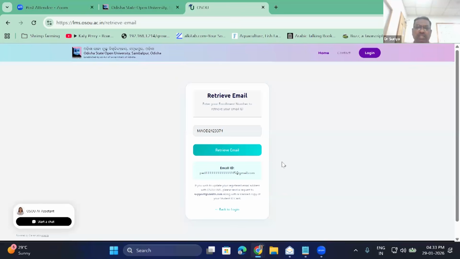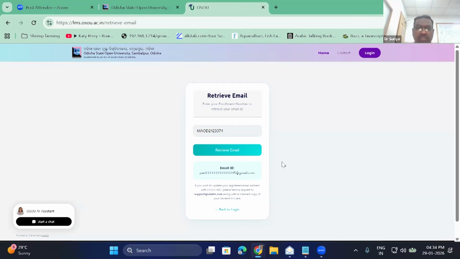Retrieve email. See, it is showing masked, because others should not go and misuse your email. That is why the university is very careful. If you put the enrollment number, your email will be shown with the first 3 letters and last 2 letters, and whether it is Gmail or Yahoo. You understand this.